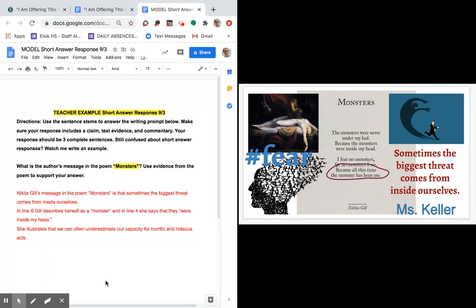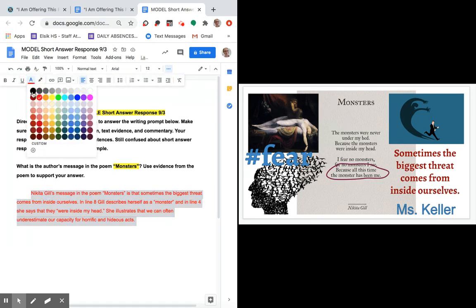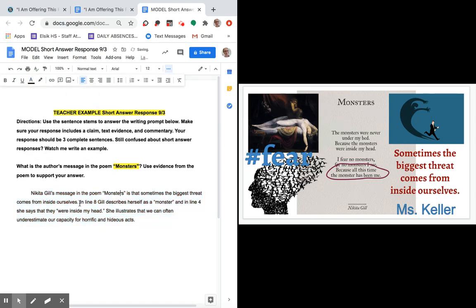So when I'm finished, I'm going to go ahead and clean it up. I'm going to turn this into a paragraph. Okay, I'm going to make sure all of the lines run together. And then I'm going to press Tab on the first line to indent. And then if I want to, I can format everything so that the text is black. And then if I want to, I can go in and highlight.